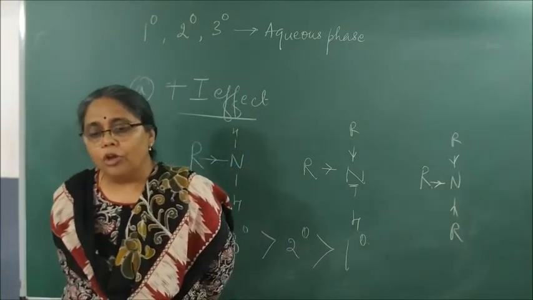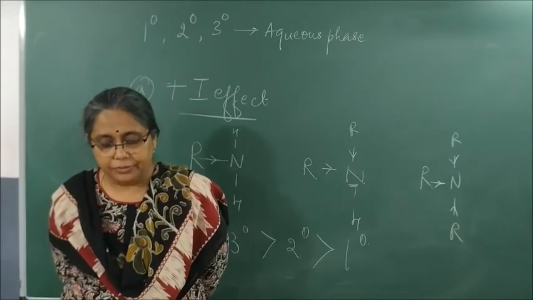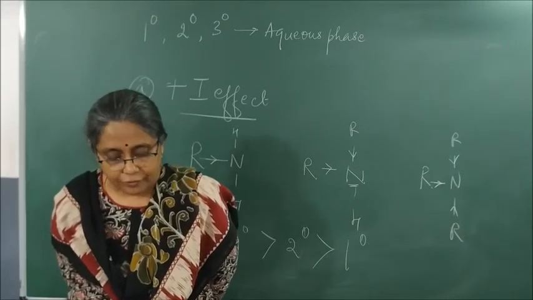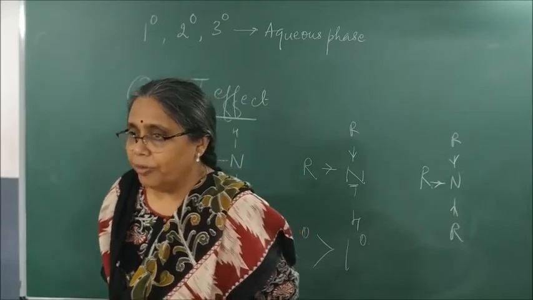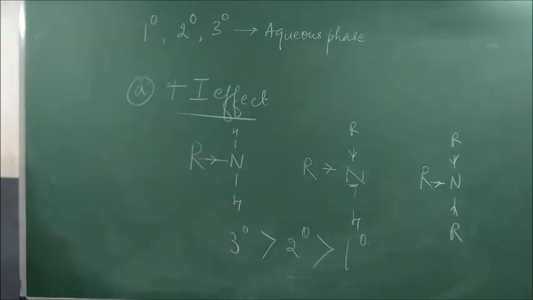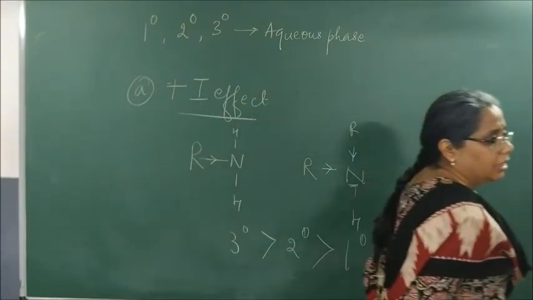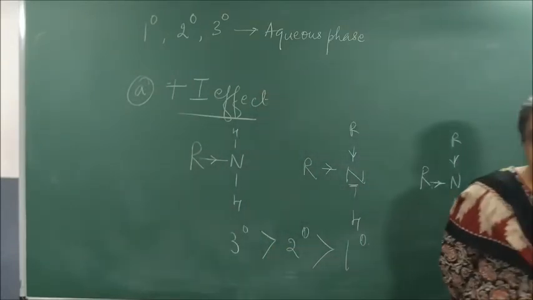Therefore, the order of basicity according to plus I effect is what? Tertiary, greater than secondary, greater than primary, greater than ammonia.